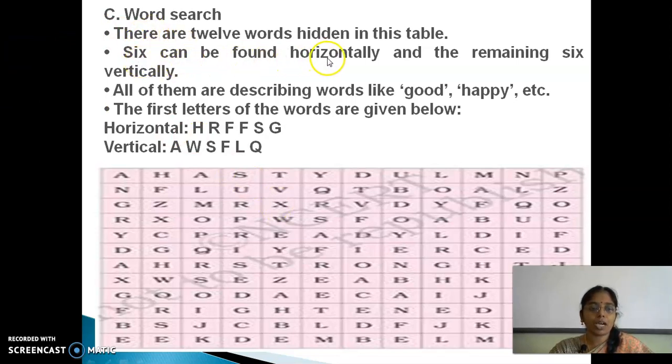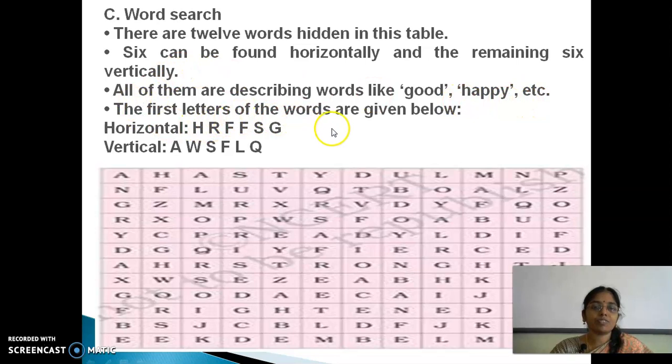There are 12 words hidden in the table. 6 can be found horizontally and the remaining 6 vertically. You all know what is horizontal and vertical, isn't it? Or else KG children will say what is horizontal and what is vertical. Horizontal is a sleeping line. Vertical is a standing line, right? Sleeping is horizontal, standing is vertical. And all of them are describing words like good, happy, etc. It may be bad words also, right?